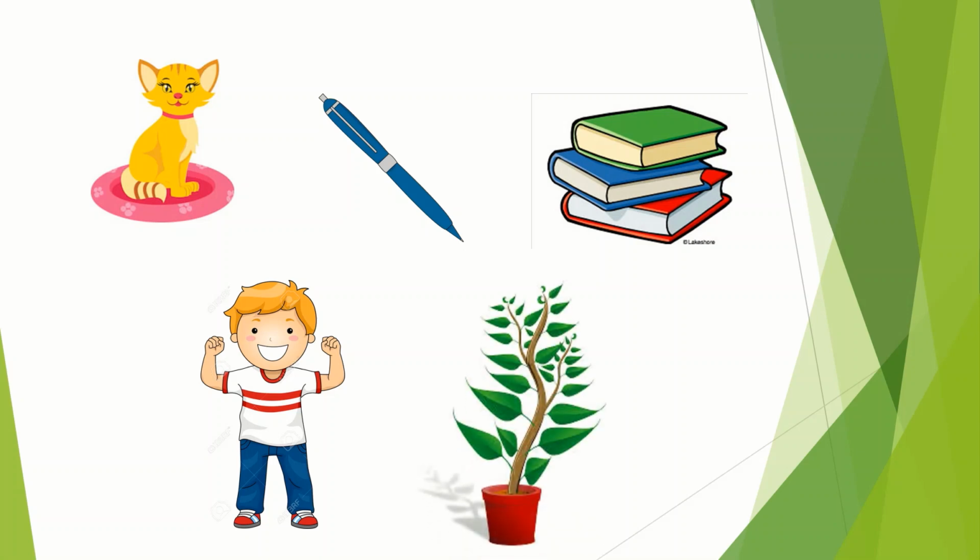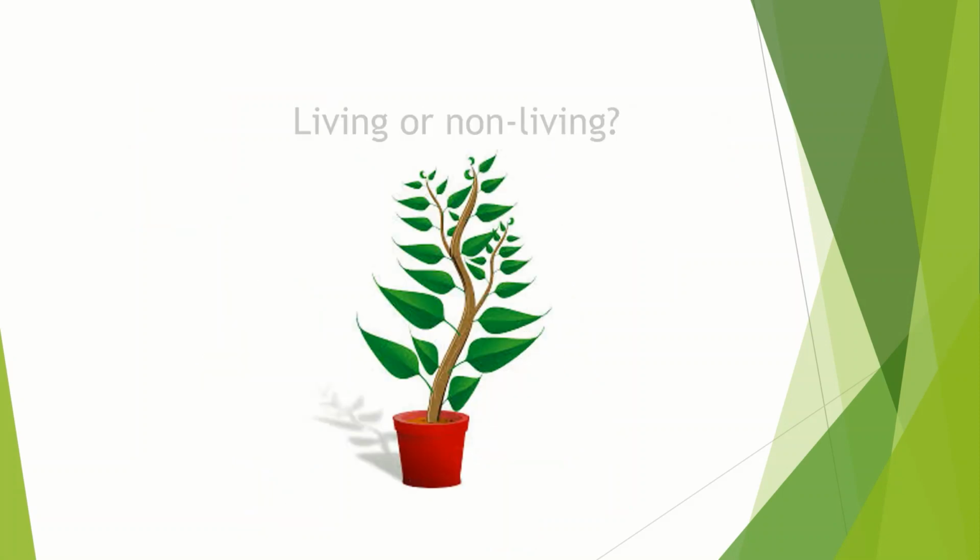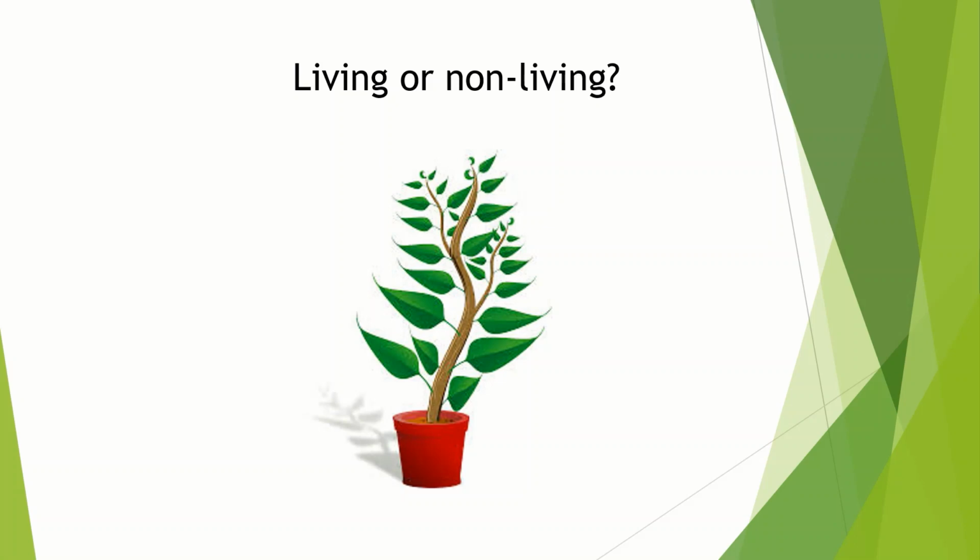But what about the plant? The plant doesn't move, neither does it speak. Then is it living or non living? To categorize things like trees and robots into living and non living, let's understand the characteristics of living things.